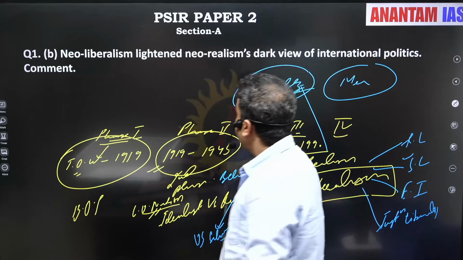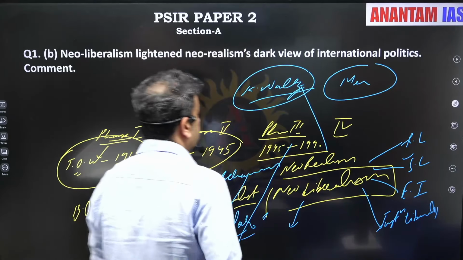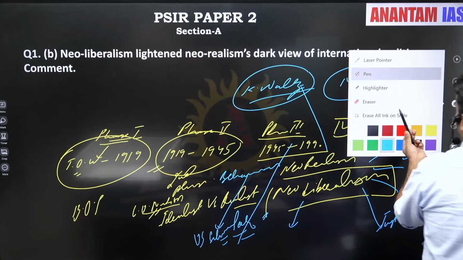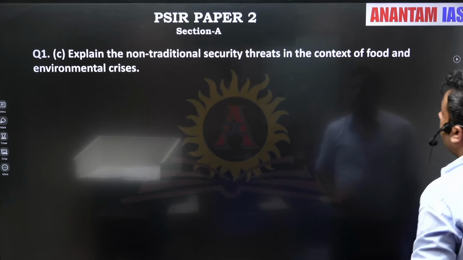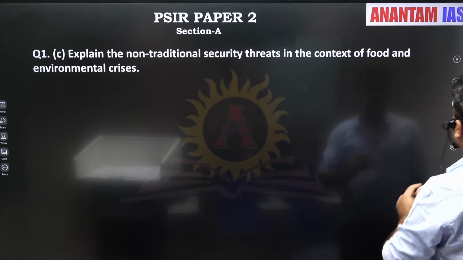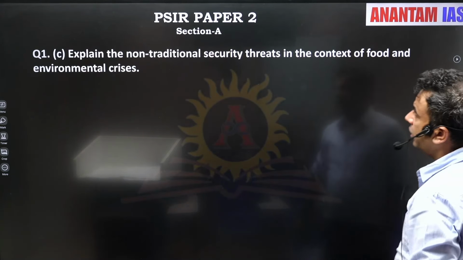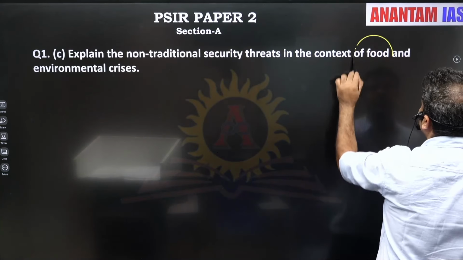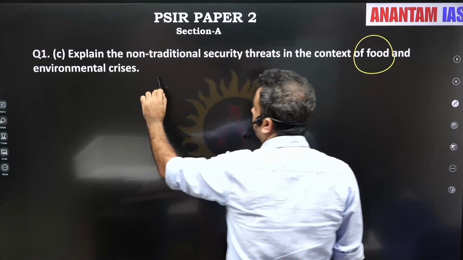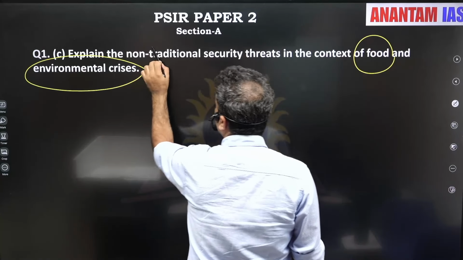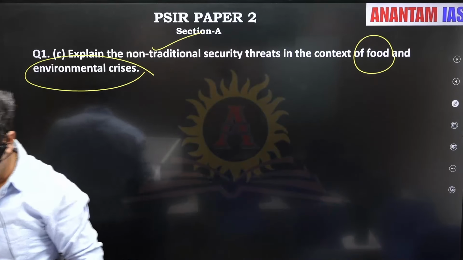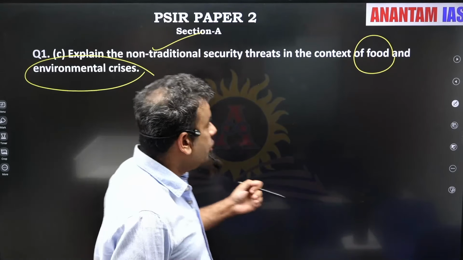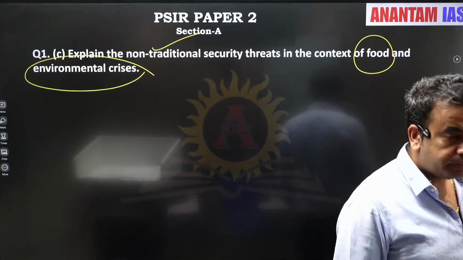Okay, so this is what I feel is a very direct question from the syllabus itself. Now explain the non-traditional security threats in the context of food and environmental crisis. So first thing we need to understand is which are non-traditional security threats.